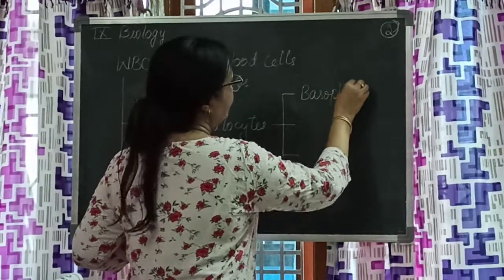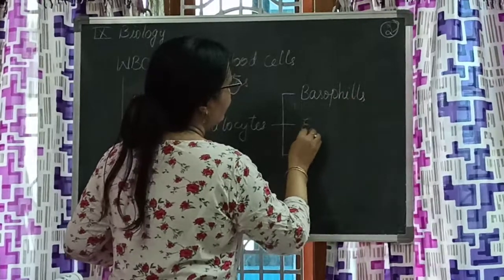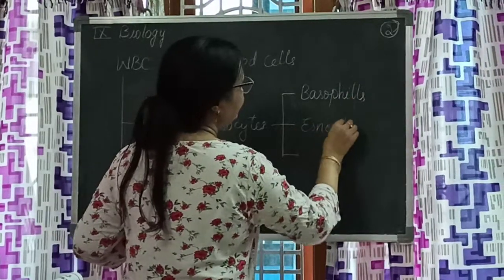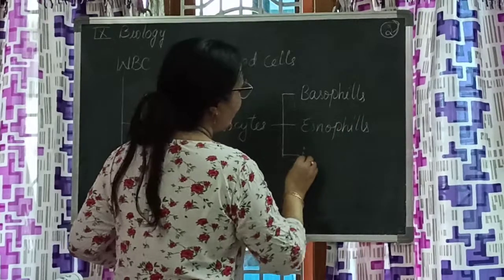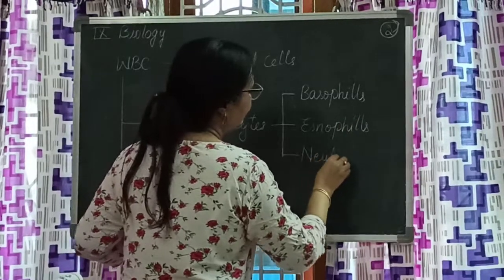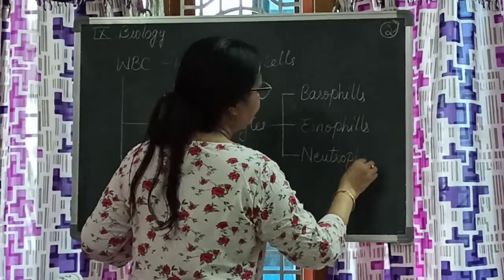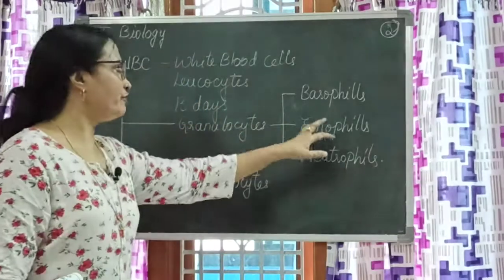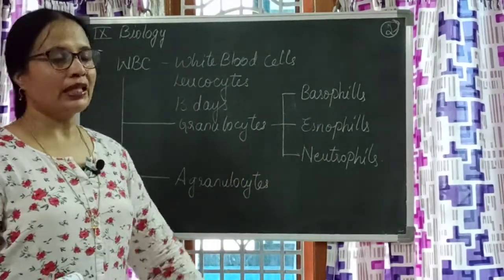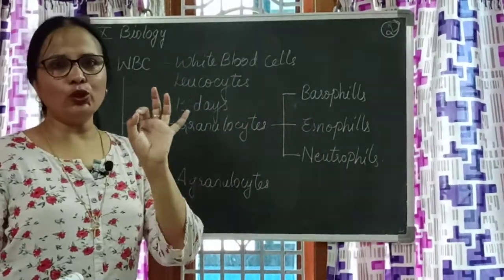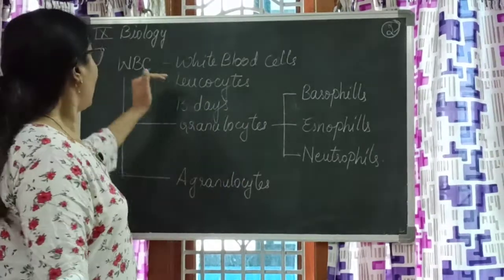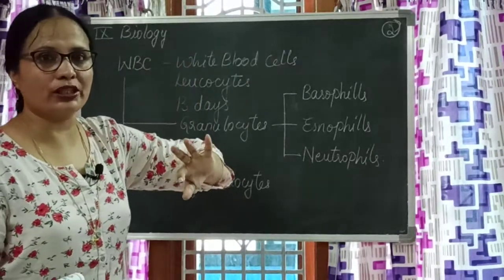Basophils, eosinophils, neutrophils. They all have granule-like nucleus. WBC has nucleus, children.